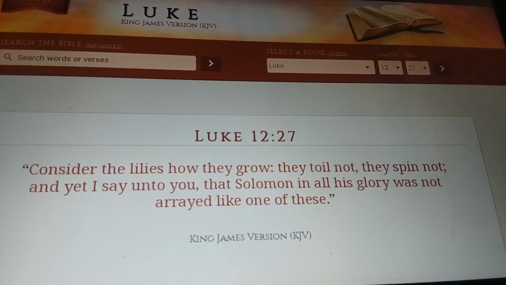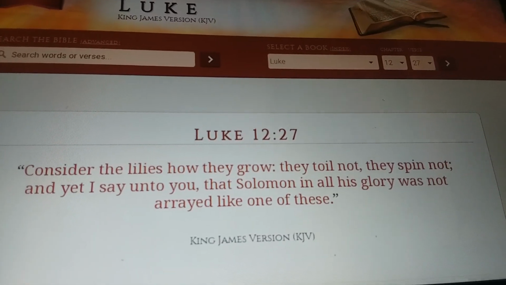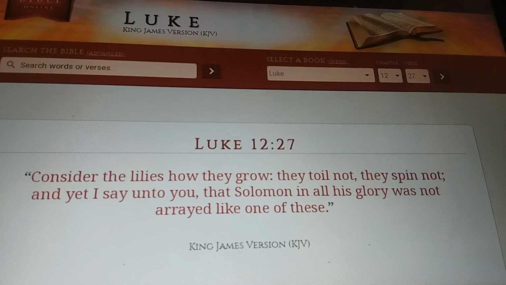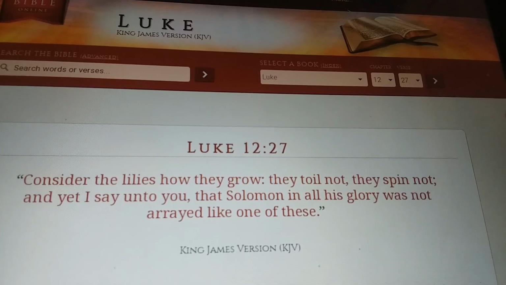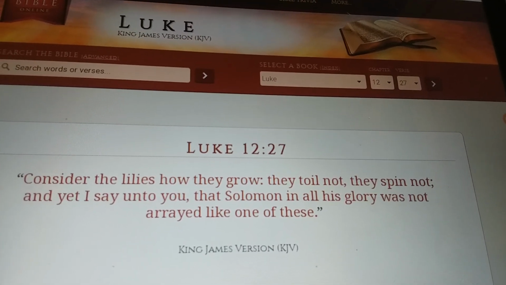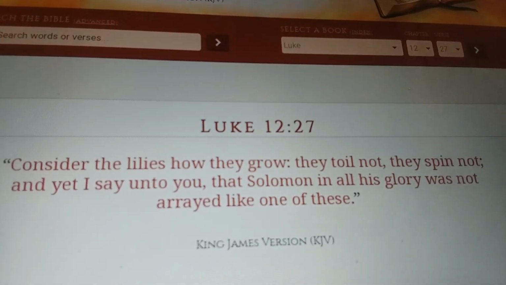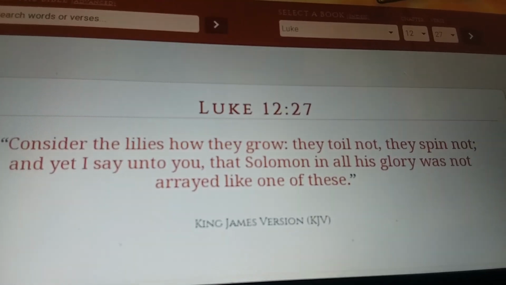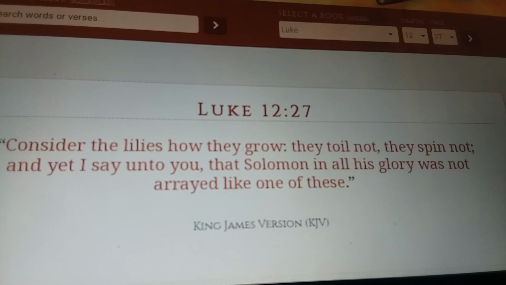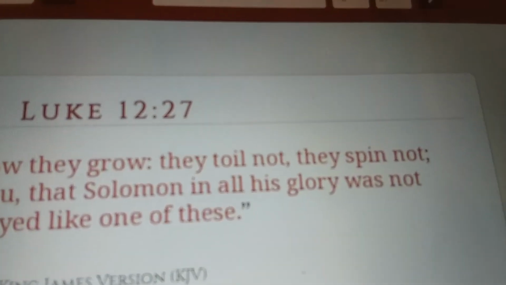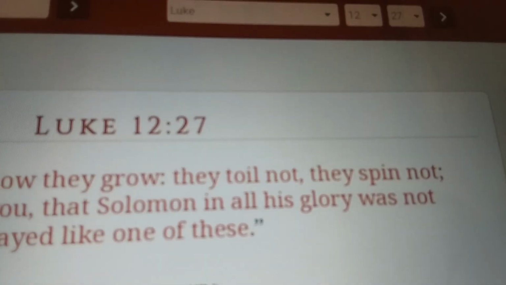Okay, I'm doing my video today on Luke 12:27, which says, "Consider the lilies, how they grow. They toil not, they spin not, and yet I say unto you that Solomon in all his glory was not arrayed like one of these." Okay, I've done a video on this before, but I found out some new things, and I just thought I'd show you them today. And so first of all, look at the words toil and spin.